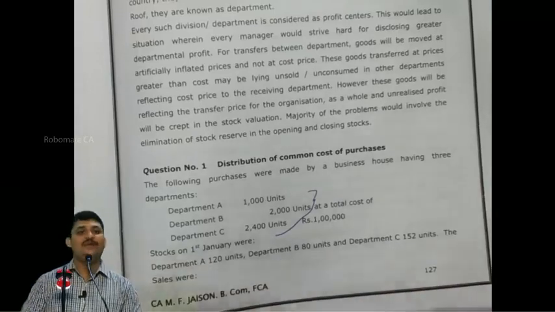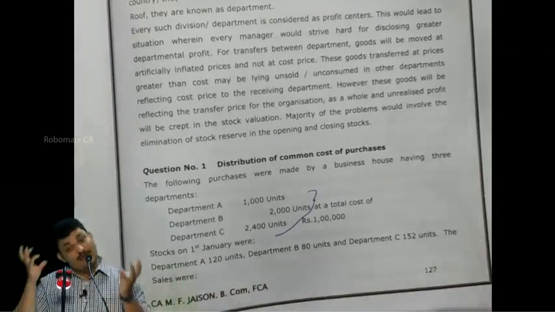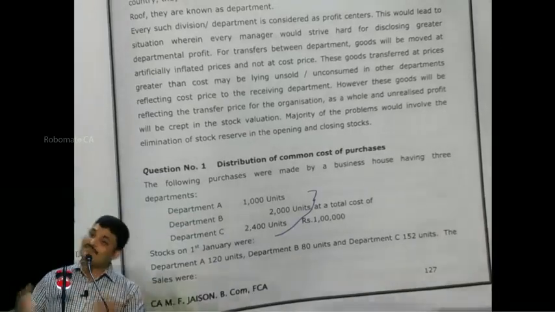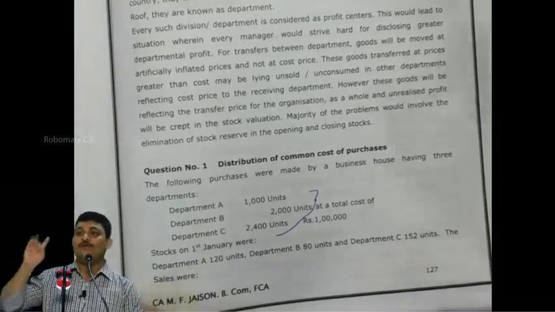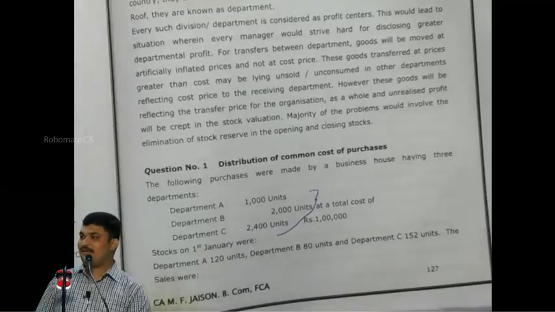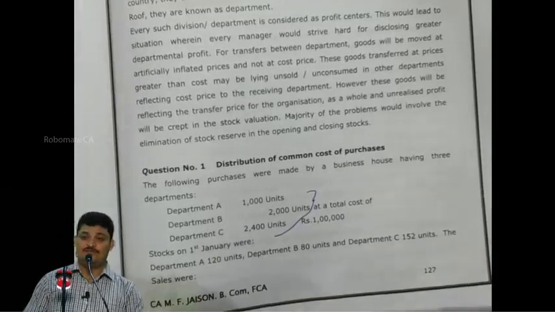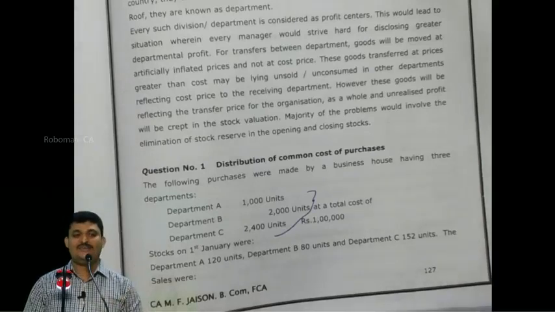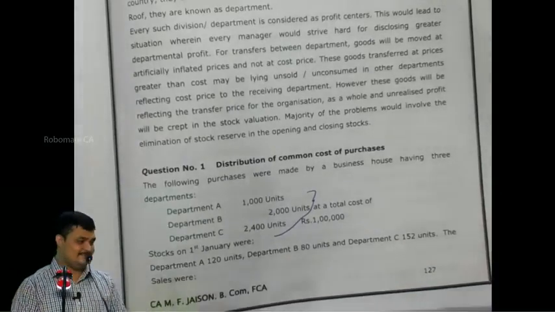Do we have sales information? Is sales value available? Yes, units given, sale price given. So sale value is available. So 1 out of 5 present, 2 out of 5 missing. Next, do we have the value of closing stock? Leave alone value, units are not given. Closing stock missing. 3 out of 5 missing.